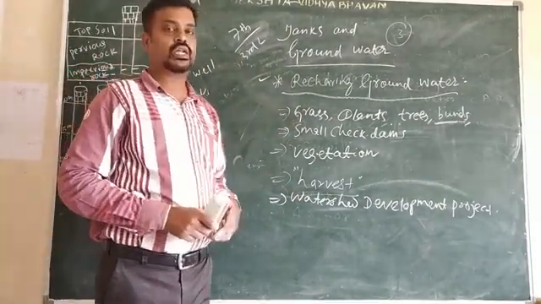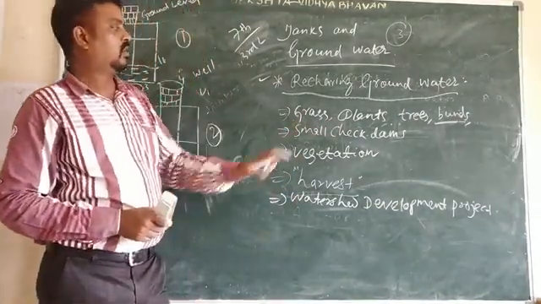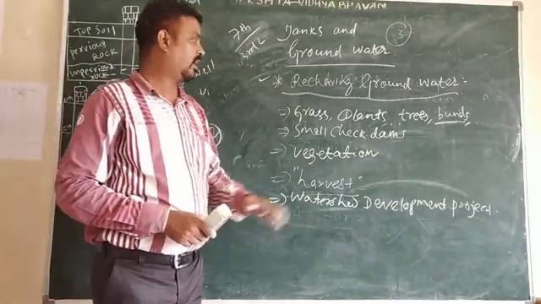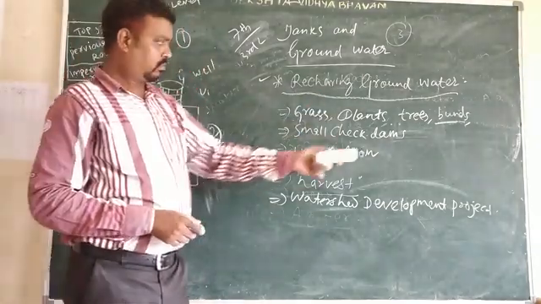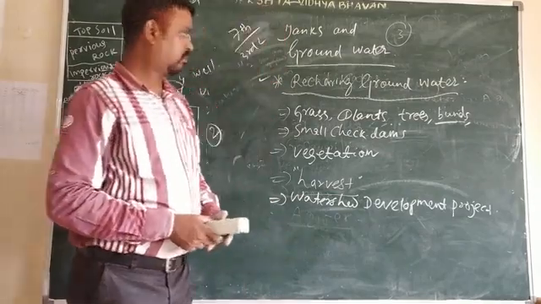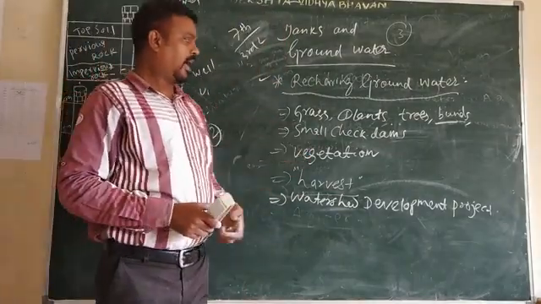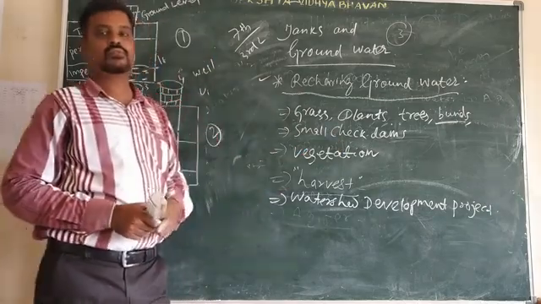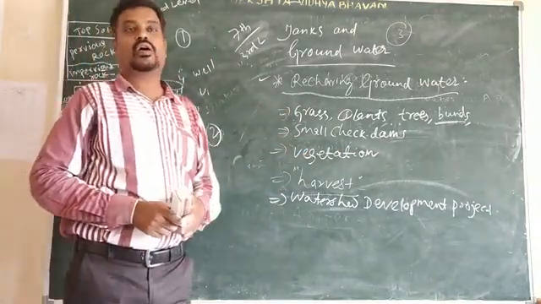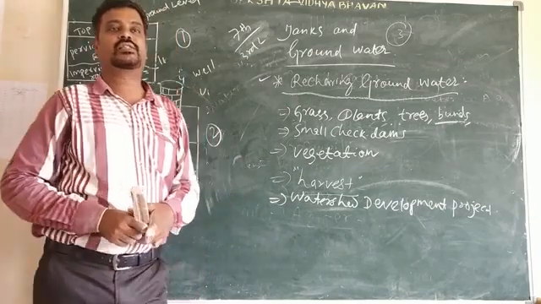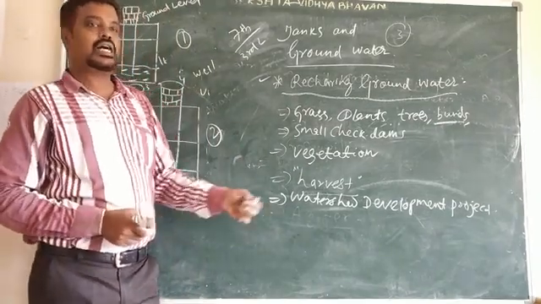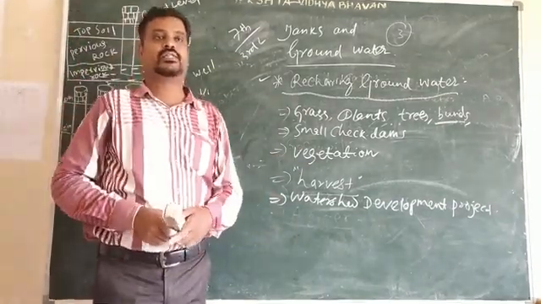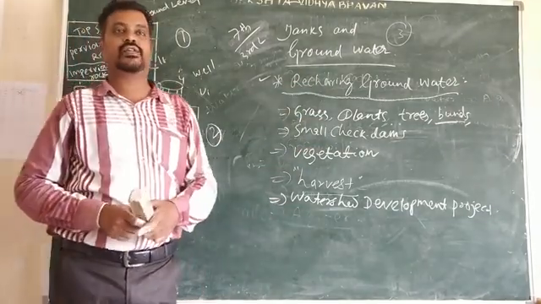We have to grow grass, we have to grow plants, we have to plant trees, and we have to construct small bunds and small check dams. Then only the groundwater will be recharged. All this helps to increase the recharge of groundwater.